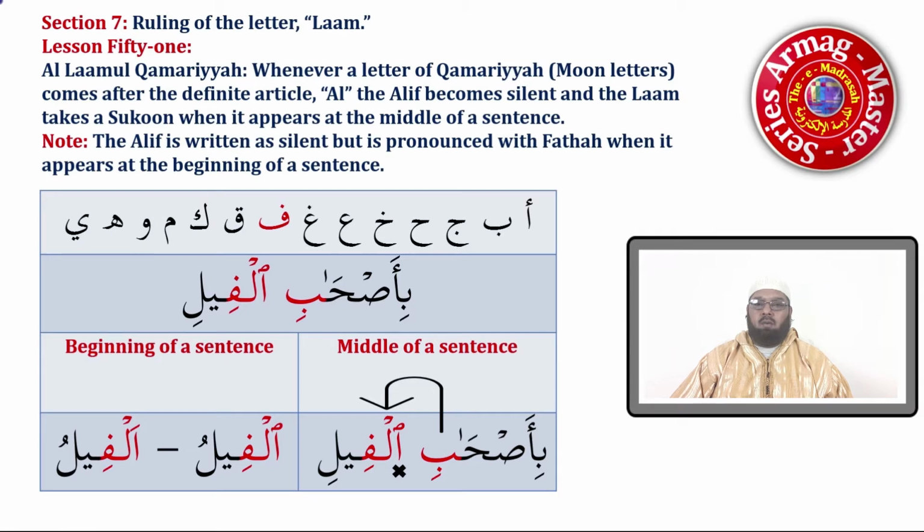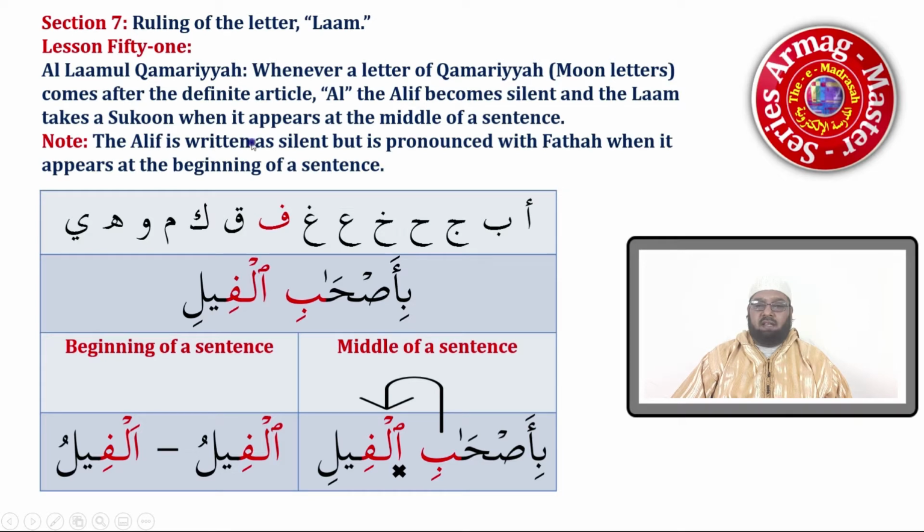Inshallah, today we will look at the ruling of Laam in the Qur'an. Our first Laam is called Laamul Qamariyyah. This happens whenever a letter of Qamariyyah, which is called the moon letters, comes after the definite article al, which is alif and lam. The alif becomes silent and the lam takes a sukoon when it appears in the middle of a sentence.